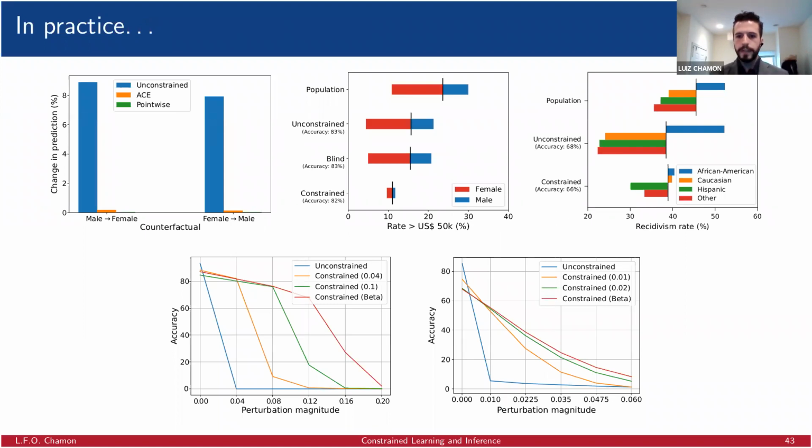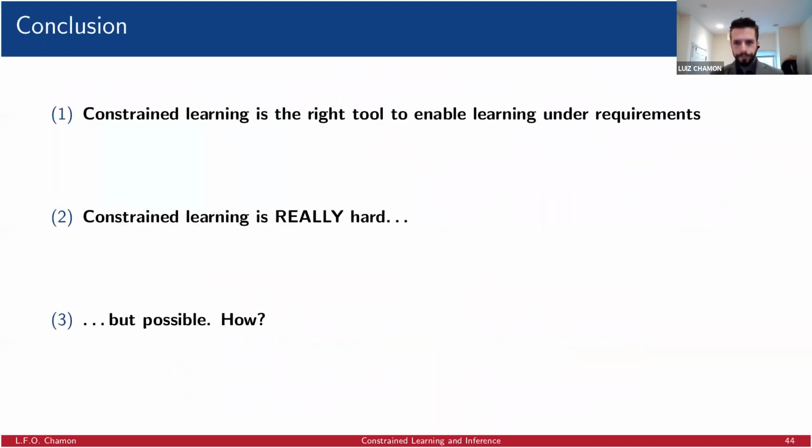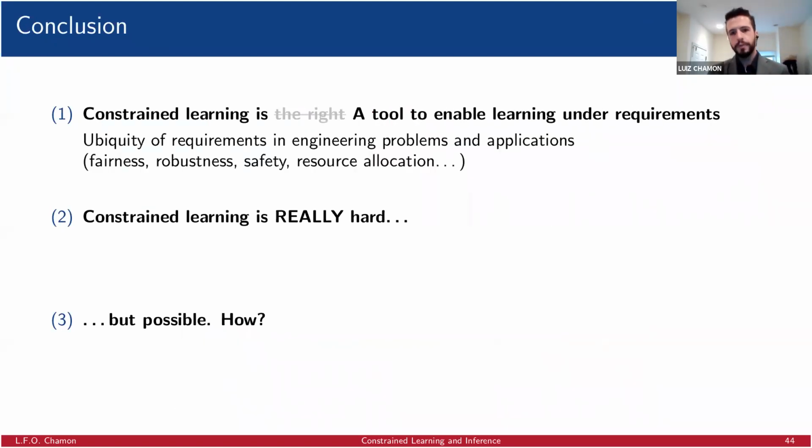Right? So the fact that we can solve unconstrained learning problems actually gives us a way to solve constrained learning problems. So going back to the bold claims that I made in the beginning, the goal of this talk, it would seem that constrained learning maybe is not the right tool, but is definitely a tool in order to enable learning under requirements. If we have access to a model that meets our requirements, for example, a model that always gives us monotonic solutions, that's great. That is what we should go for.